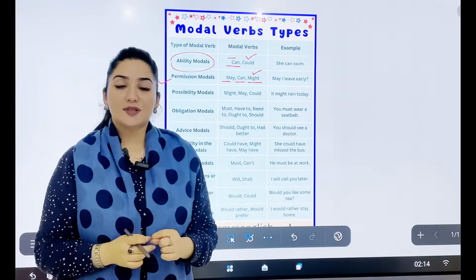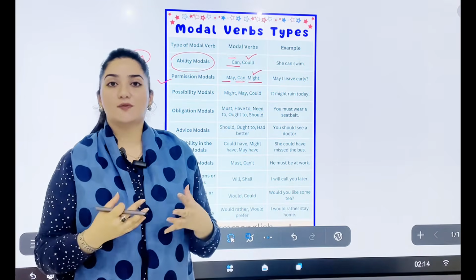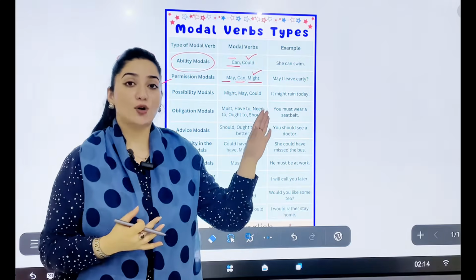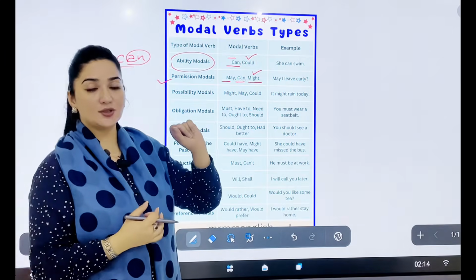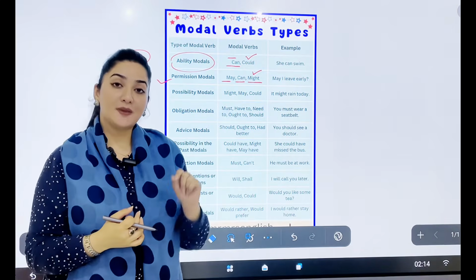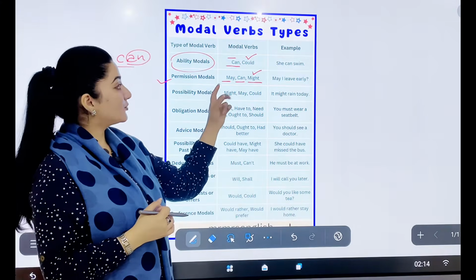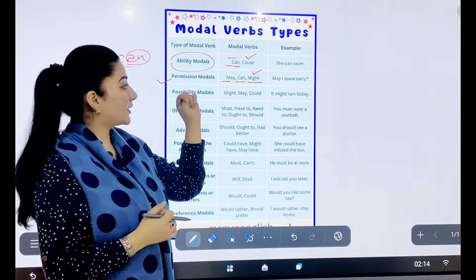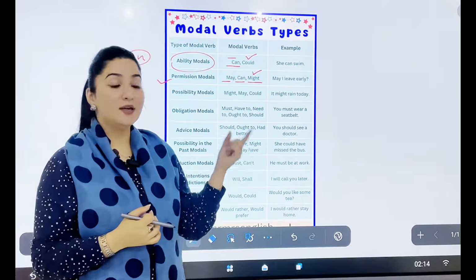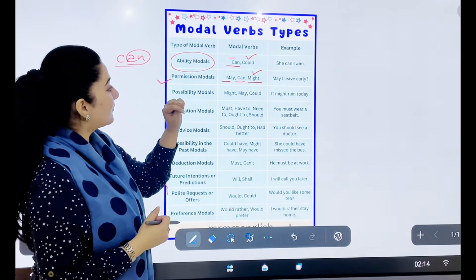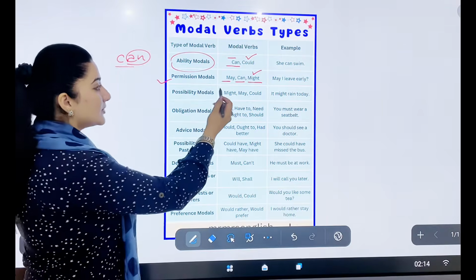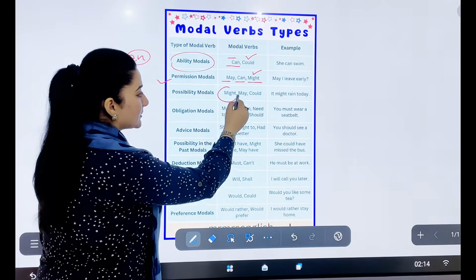And at times students really feel confused कि एक modal verb जो है उसका usage क्या है. So these modal verbs have multiple usages, and how are you going to remember them? You have to make sentences out of them. If you make a sentence, then you will get to know कि कहाँ पे ये as a permission use हो रहा है, कहाँ पे ये as ability use हो रहा है, और कहाँ पे ये as a possibility use हो रहा है. As I mentioned, might is also used as a possibility modal.